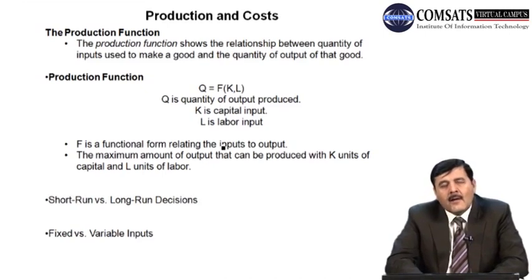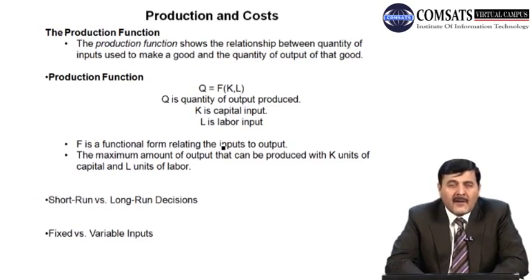So the firm has to make decisions in the short run while keeping certain factors of production fixed and one of the factors of production variable. In the long run, all factors of production are variable, whether it is capital or labor.